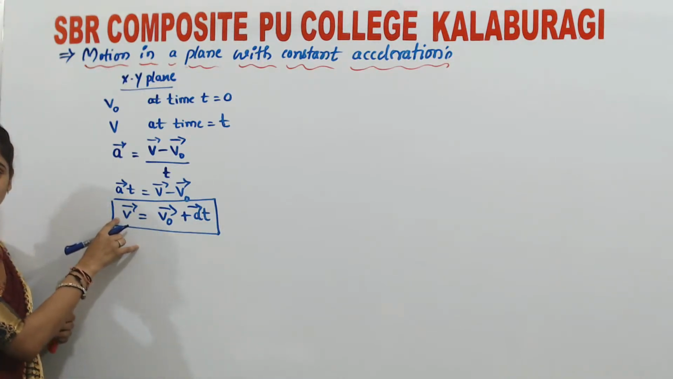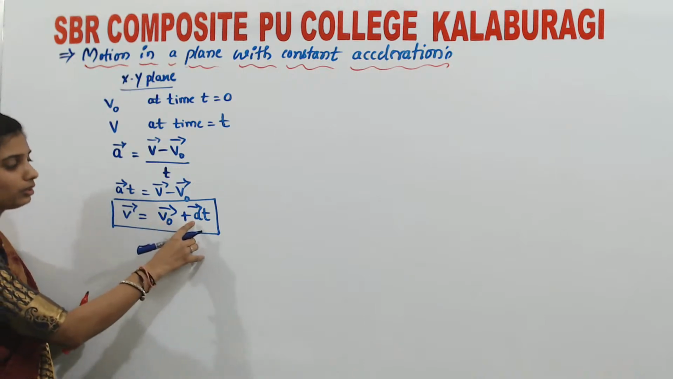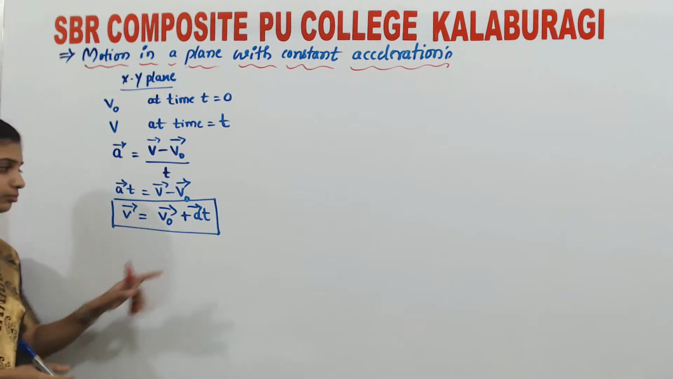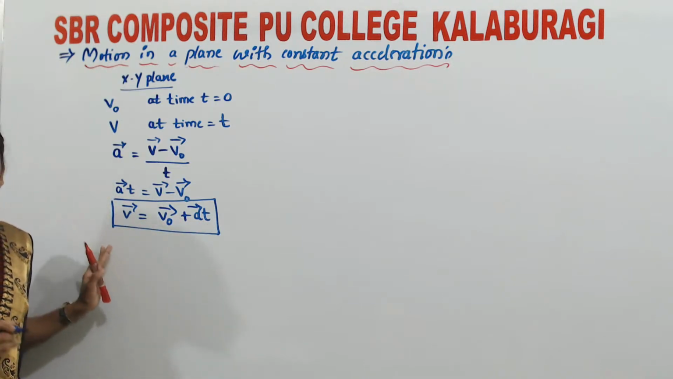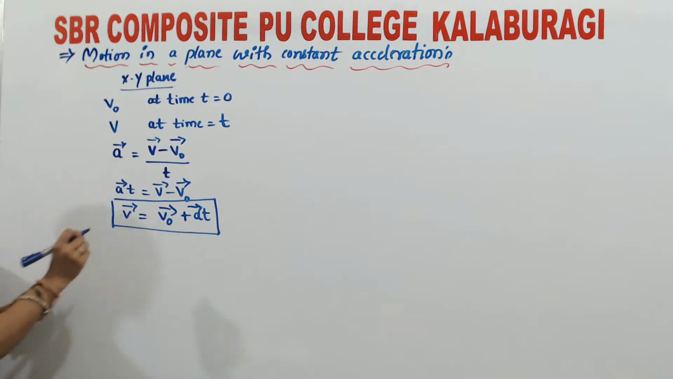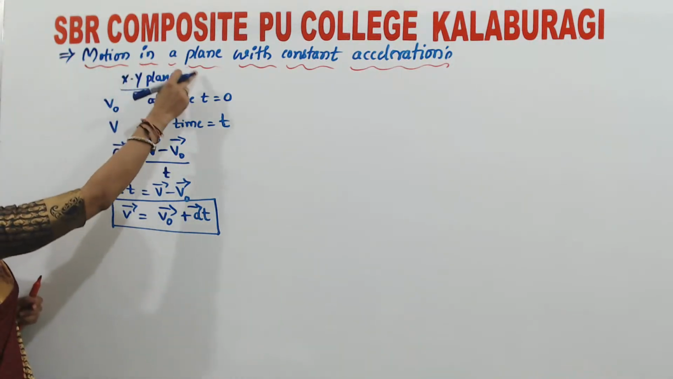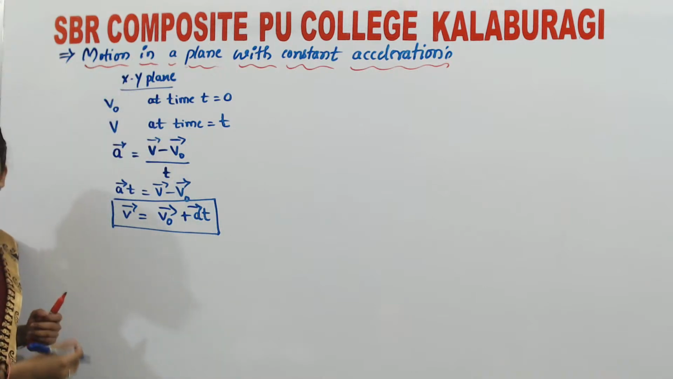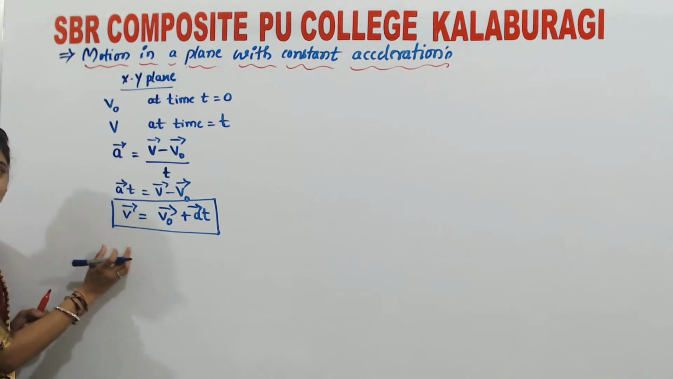At an instant of time t, and v naught is nothing but the velocity at time t equals 0, and a is the acceleration, t is any instant of time t. Okay, so now if we are writing the same in terms of components, remember we are studying motion of an object in a plane, and I have taken the xy plane. Let me write this equation in terms of x and y.